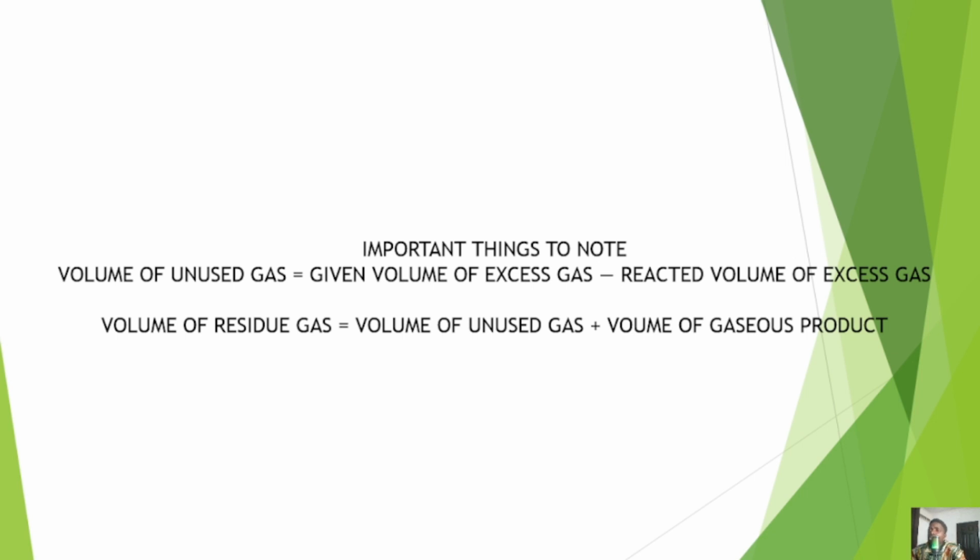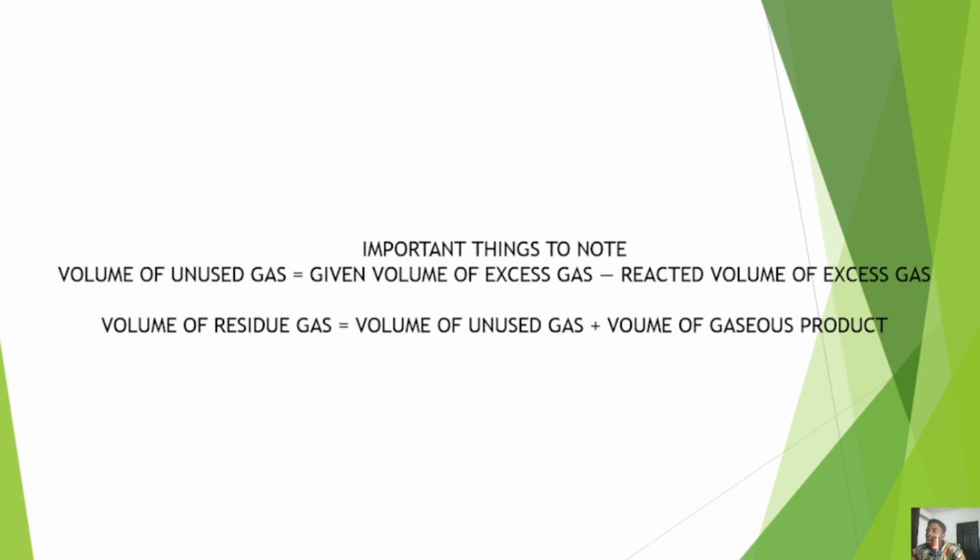I did not say the volume of the products, but the volume of the gaseous product. So if there's any gas on the product side and you are able to note its volume, then you should add it to the unused gas to get what we refer to as the residue gas. The residue gas is the total volume of gas that is remaining after you have performed the reaction. The two gases remaining are the ones that you did not use and the ones that you produced. If you put them together, that gives you your residue gas.